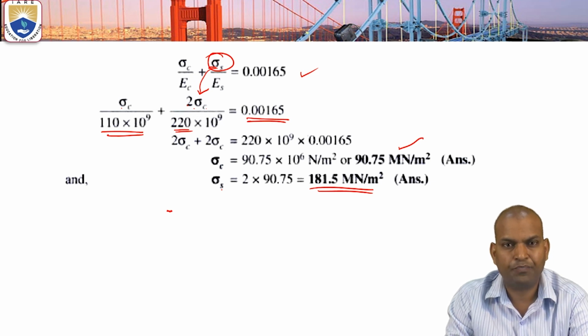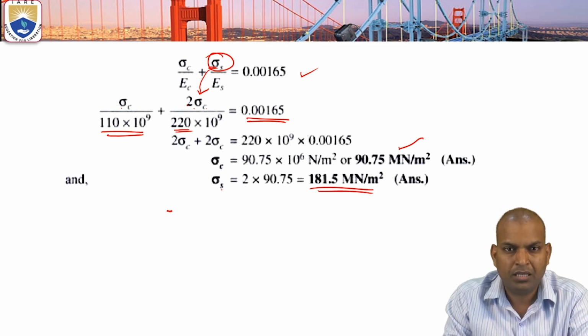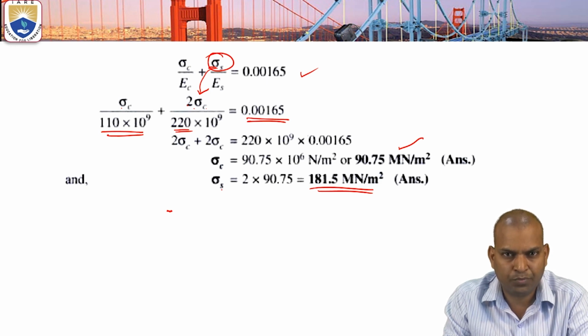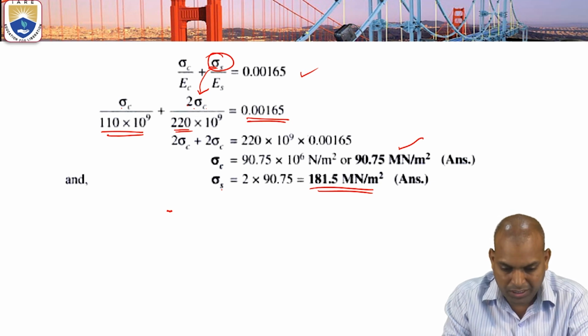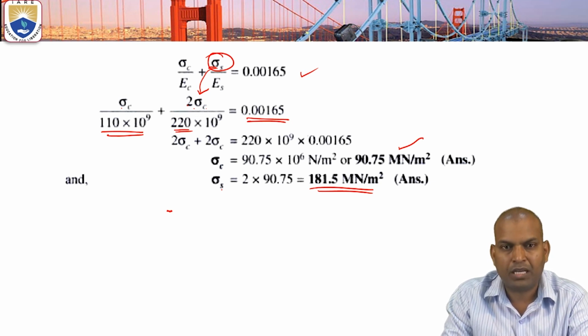We saw the stresses and total deformation, and also how thermal stresses occur in composite bars. And we solved the problem for the case of composite bars.